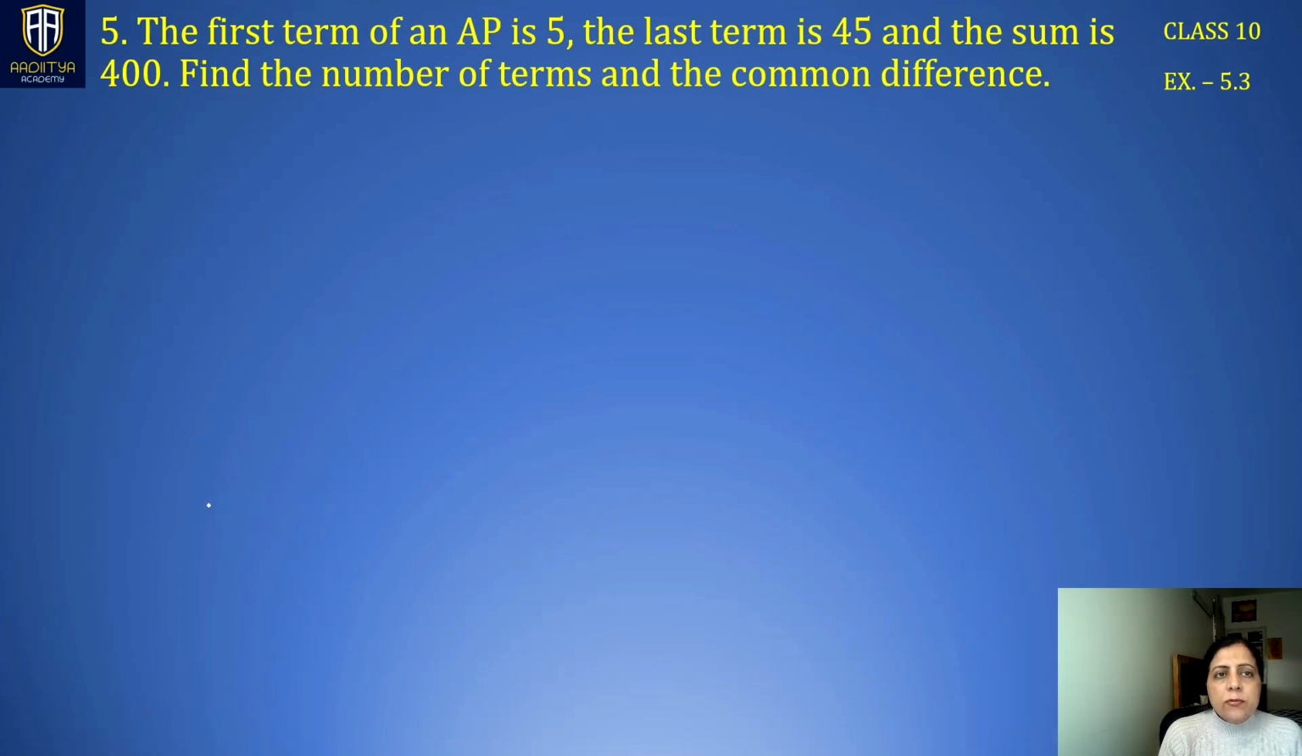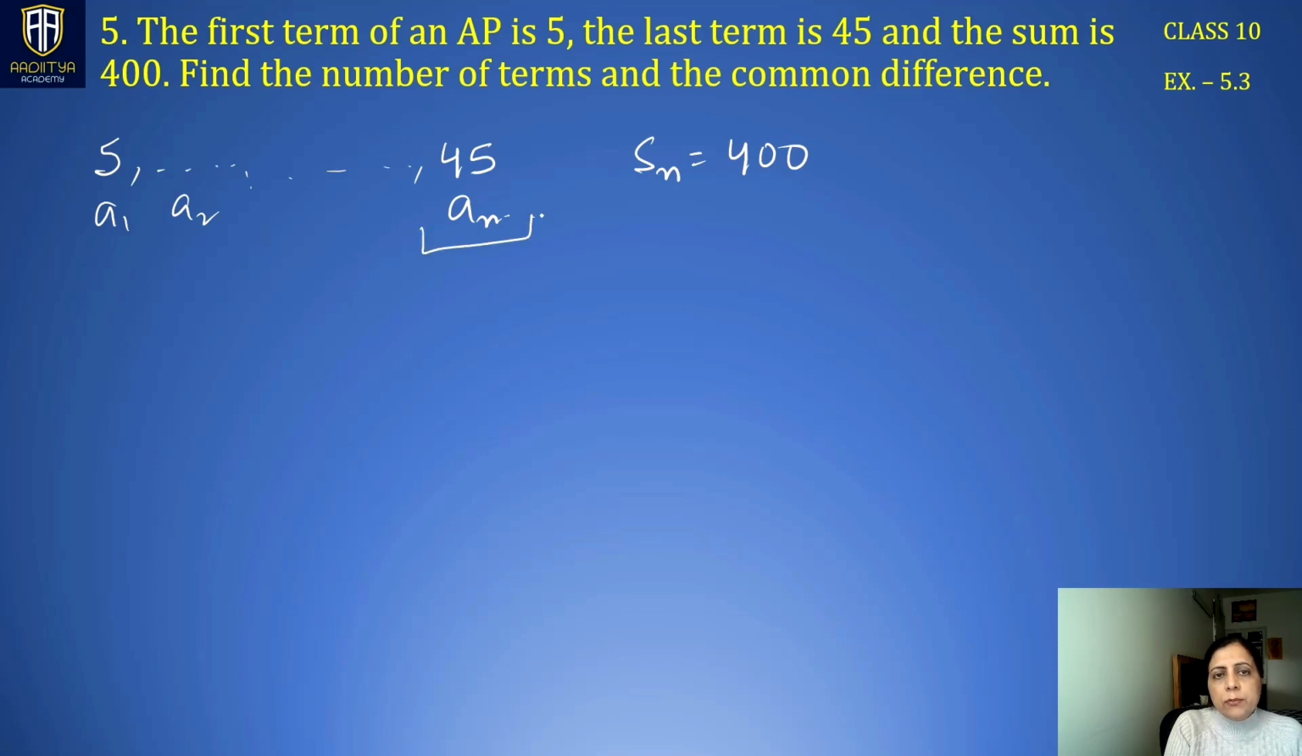Next is: the first term of an AP is 5, the last term is 45, and the sum is 400. You can develop this sequence as 5. This is A1, A2 is not known to us. The last term is 45, which is An. Right? Also, we are given that Sn is 400.